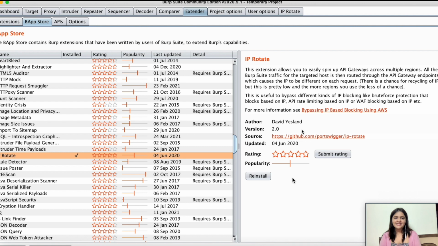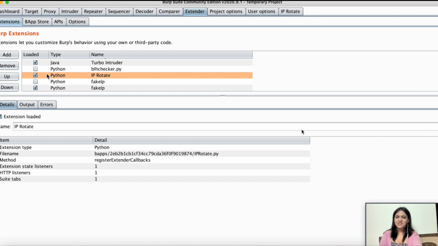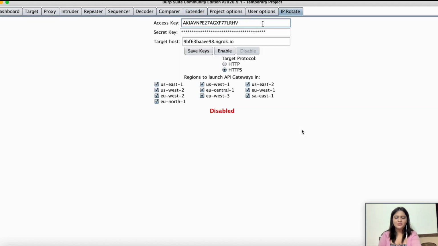In my case, it's reinstall because I already have it installed. When you install this, make sure you tick this checkbox to see IP Rotate in the tab bar. Just check this box so that you can see the IP Rotate as I am in this video.